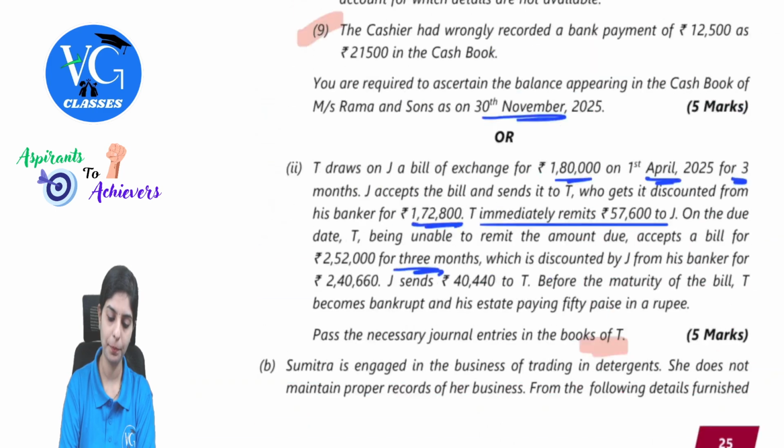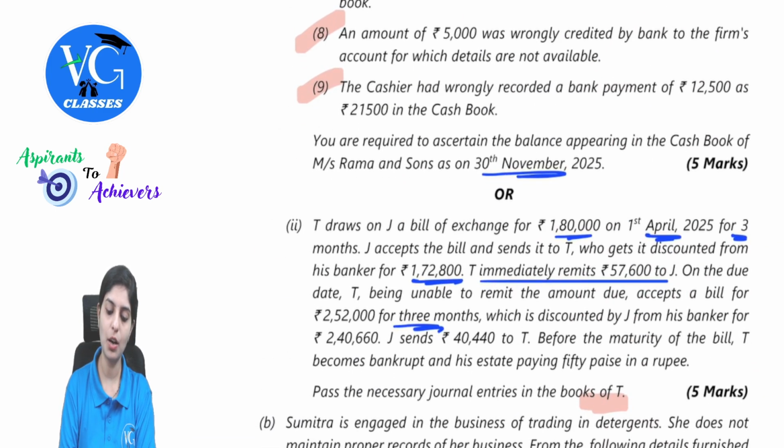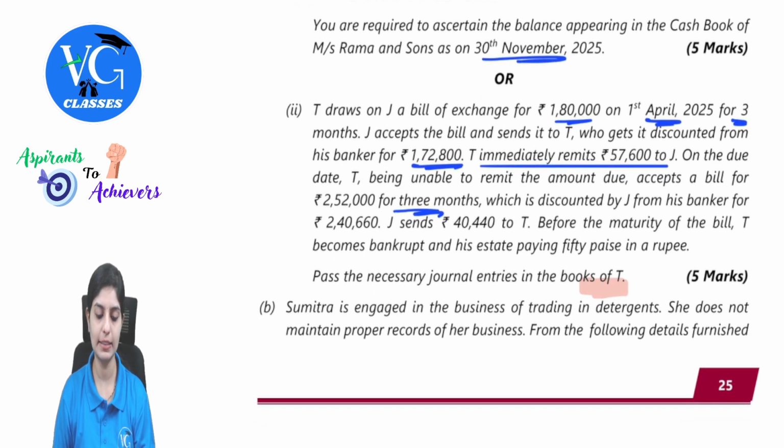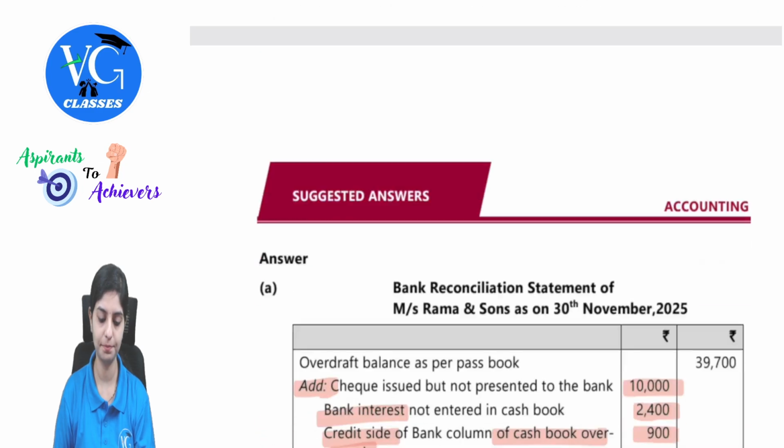Moving ahead, which is discounted by J from his banker for 2,40,660. Now J is getting it discounted. We are making the journal entries in the books of T. J sends 40,440 to T. This is only what we are concerned about. 2,40,660 is being received.